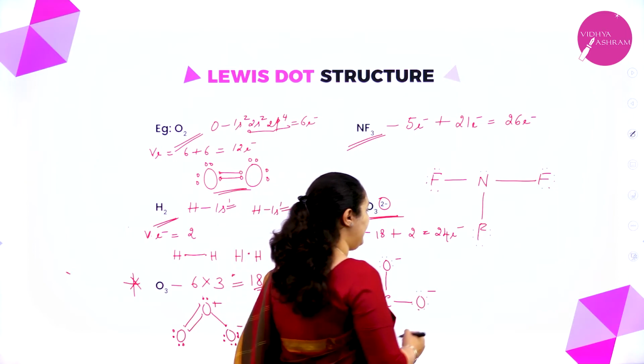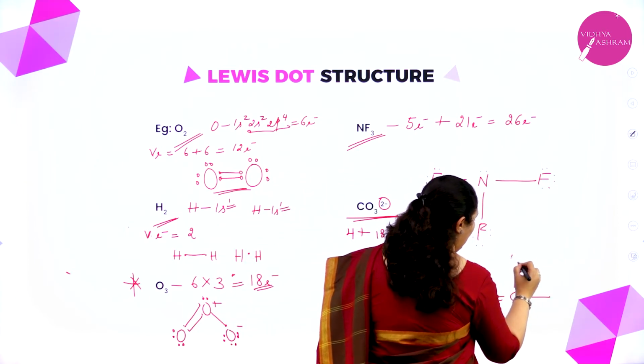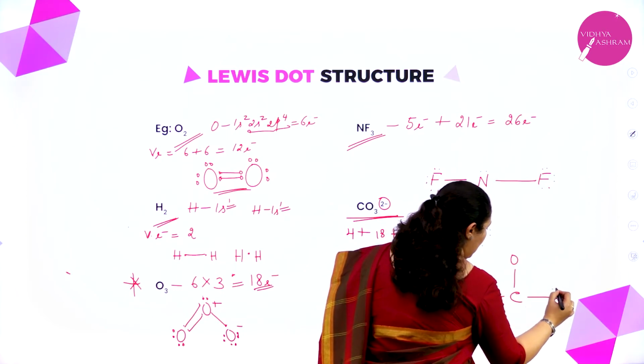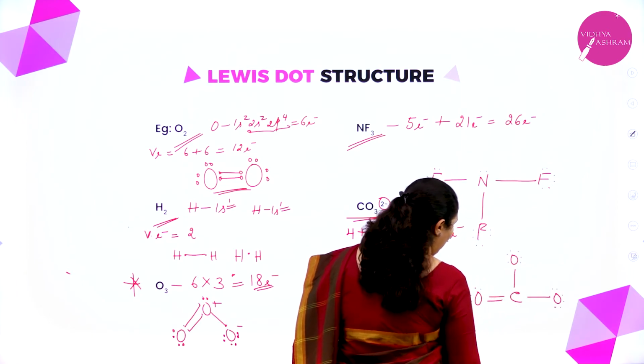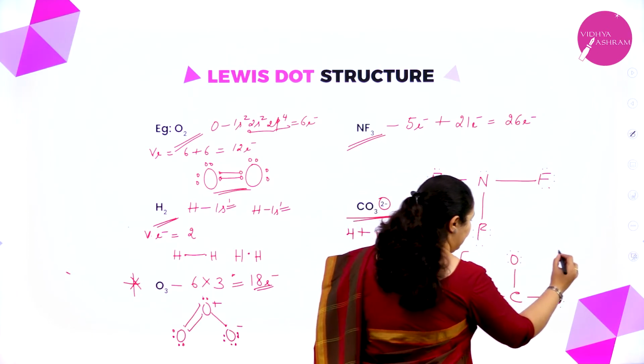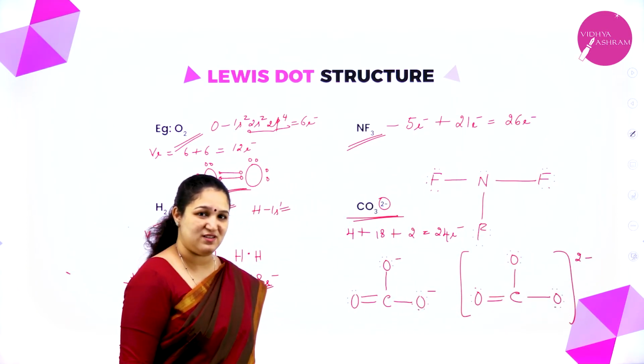Or I can write this as carbon with a double bond and single bonds to the oxygens; I will show it like this. And for the entire thing I'll put 2 minus, because they have also shown it as a 2 minus charge.